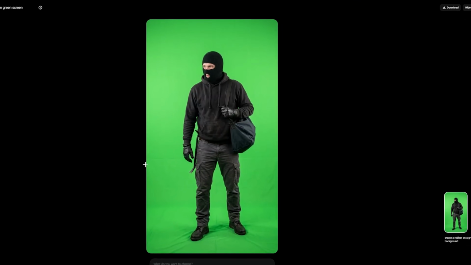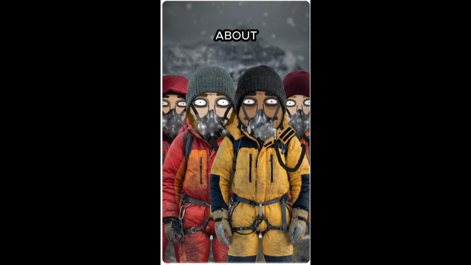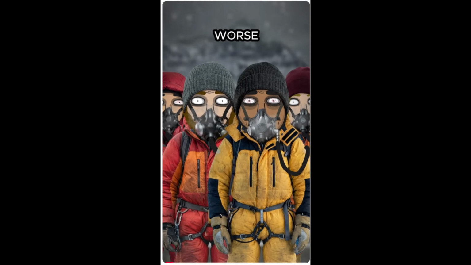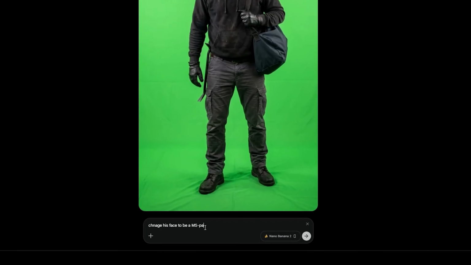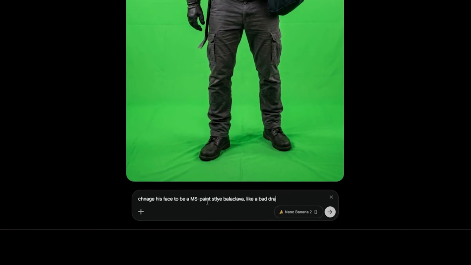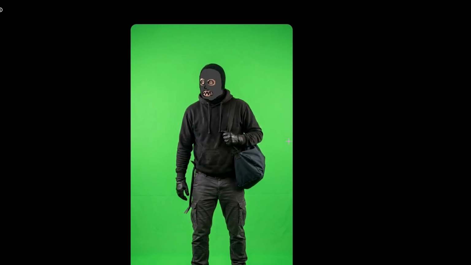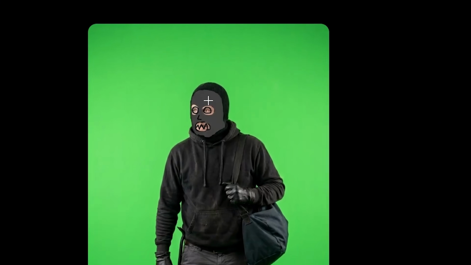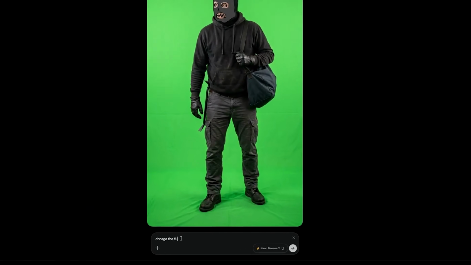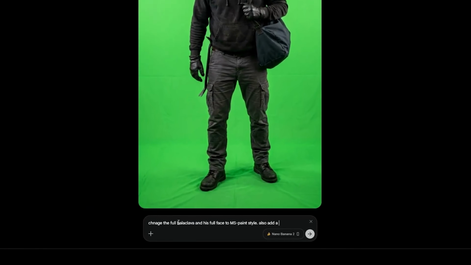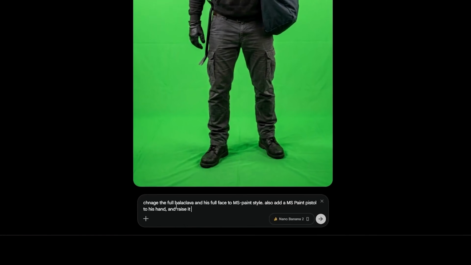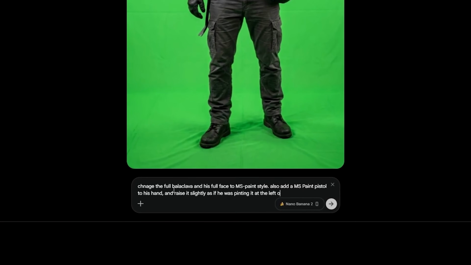It is solid, but it isn't viral yet. We now need to add the MS Paint style drawings to him. So I'll ask the AI to just change his face to an MS style balaclava. The AI gives us that, but it isn't perfect. You can still see his face behind the balaclava, so I'll tweak it once more. He also needs a prop to sell the story. I make sure the AI knows to make the gun and the full face in MS Paint style.